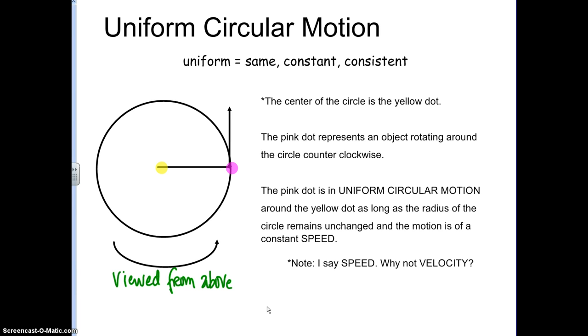And so the question that we want to ask is: is there an acceleration when something's moving in uniform circular motion? Keep in mind that it's not changing speed. So could it be accelerating? And there's a surprising answer to that.